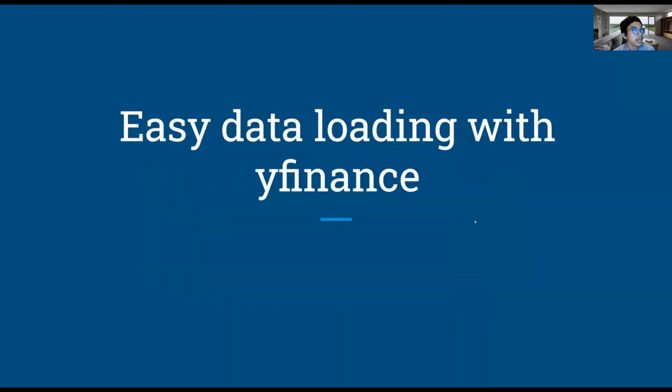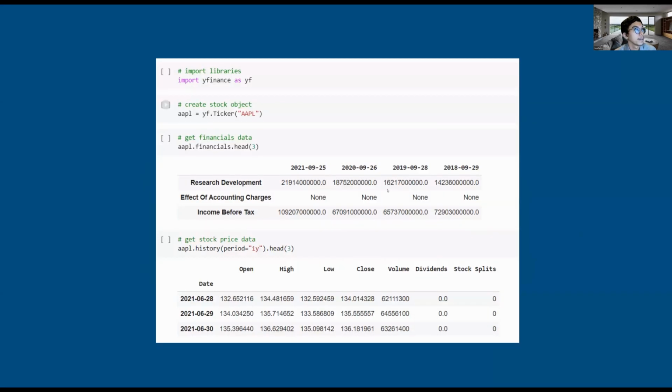Next, I will talk about data loading with Yahoo Finance. As a quant, we will sometimes need to fetch data from the internet, and the Yahoo Finance library in Python is one of the best options. As you can see, the implementation is very easy.